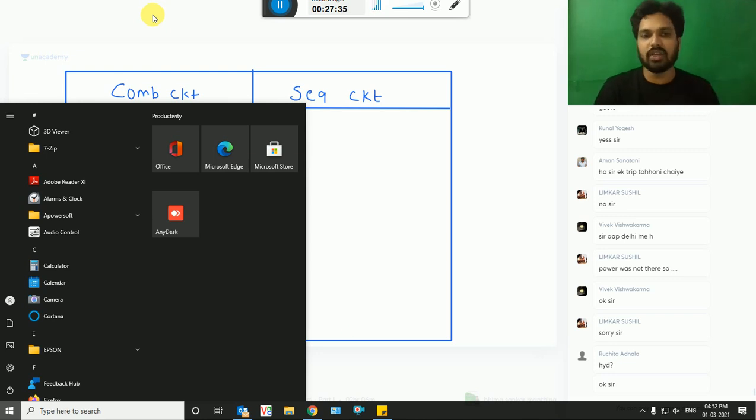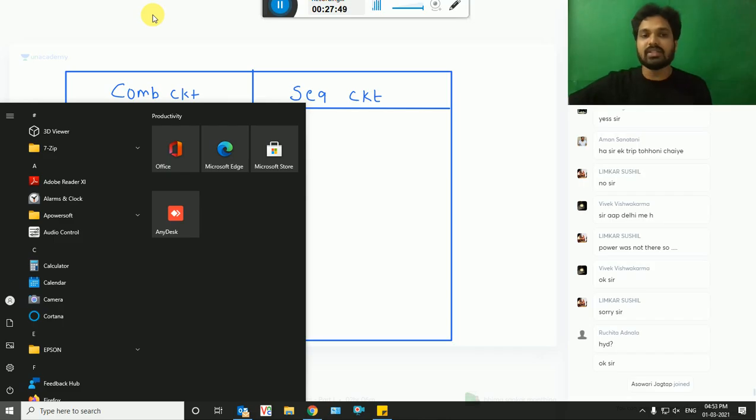The first point, what is the meaning of a combinational circuit, or what kind of circuits we discuss in the combinational circuits part, is that the output of the circuit at any instant of time depends on the input at that particular instant of time only. But there is another case called sequential, which we discuss in the next chapter: present output depends on present input and previous output.